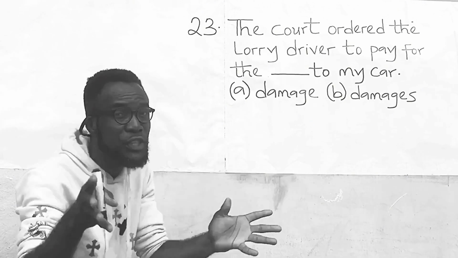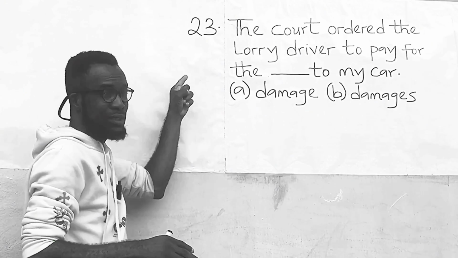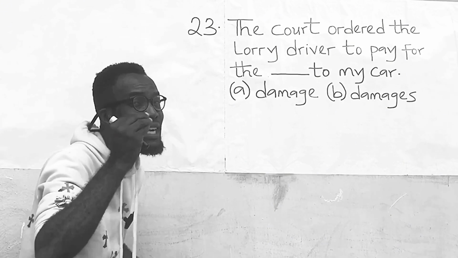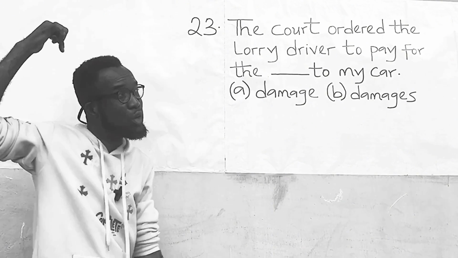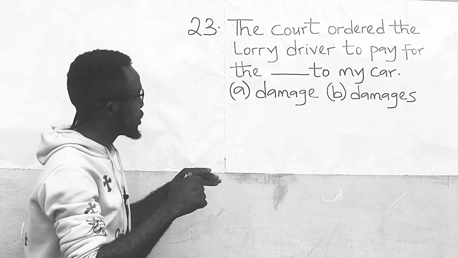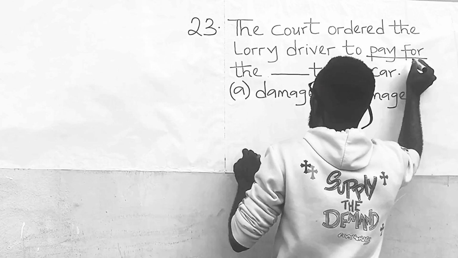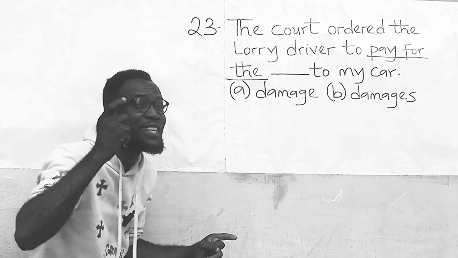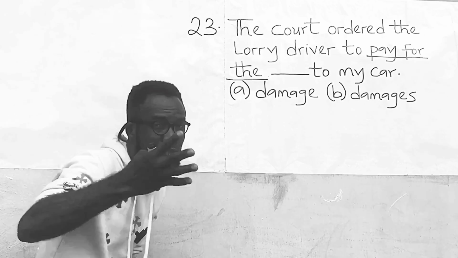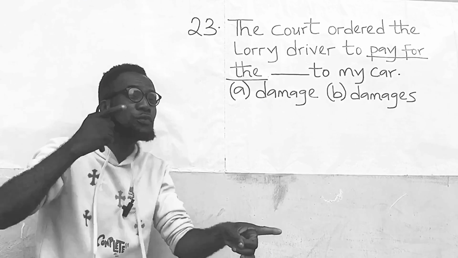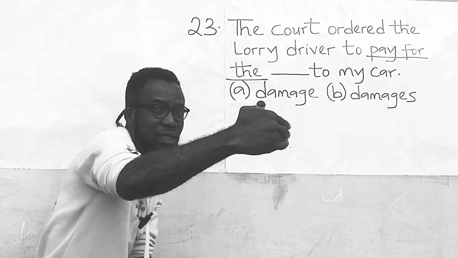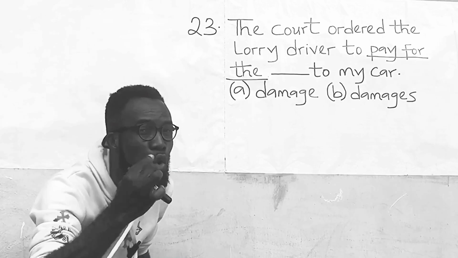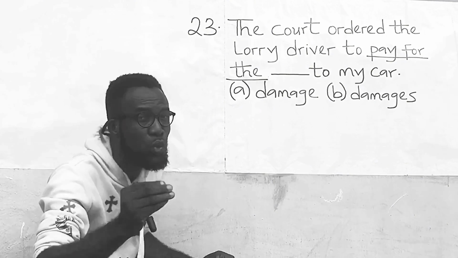Let us apply everything we have looked at to this question with a view to answering it correctly. If you look at the question, you will find out that it follows one of the constructions. And the construction is pay for the dash. We have said that anytime an English question under damage and damages follows the construction pay for the dash in any form, the answer is always damage.